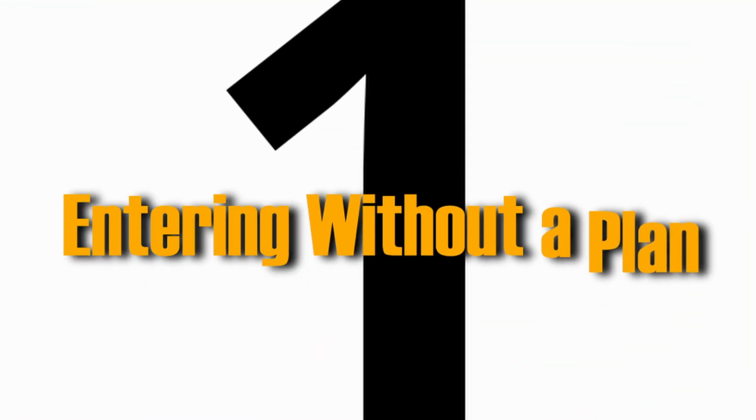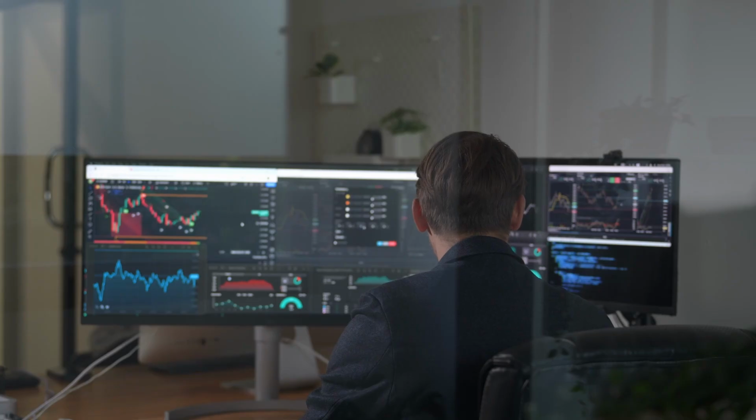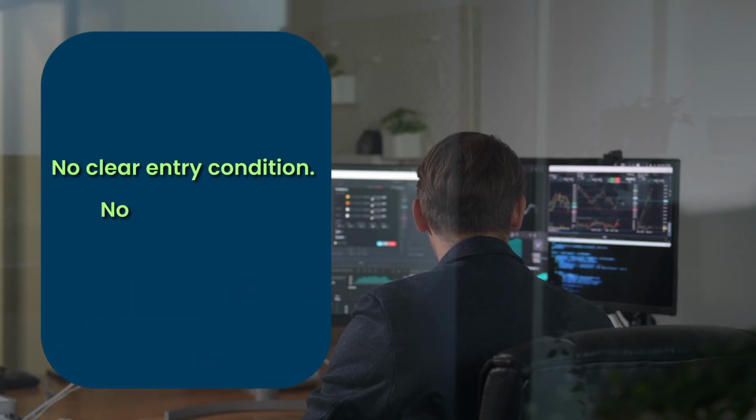Mistake 1. Entering without a plan. Many traders open the chart and directly take a trade. No clear entry condition, no defined risk, no exit plan. This is like driving without knowing the route. Result becomes random.